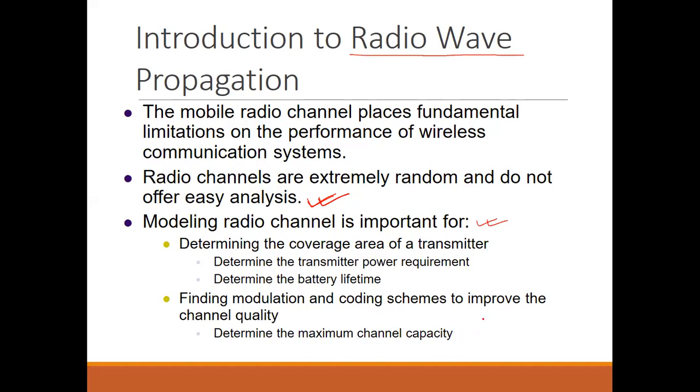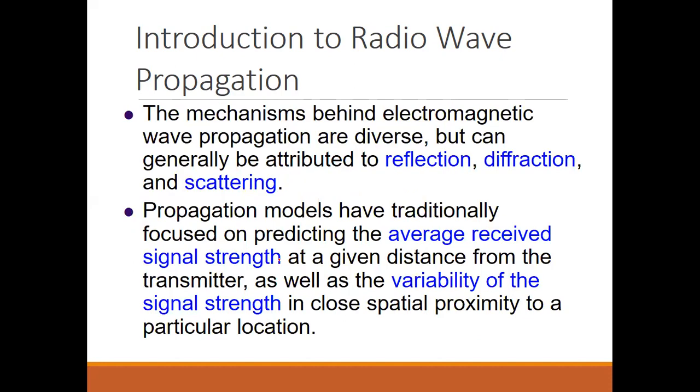Okay, next. The mechanisms behind electromagnetic wave propagation are diverse, but can generally be attributed to reflection, refraction, and scattering. So we will see what these things are and how we can use them in our wireless communication, and how they may add value or reduce value.